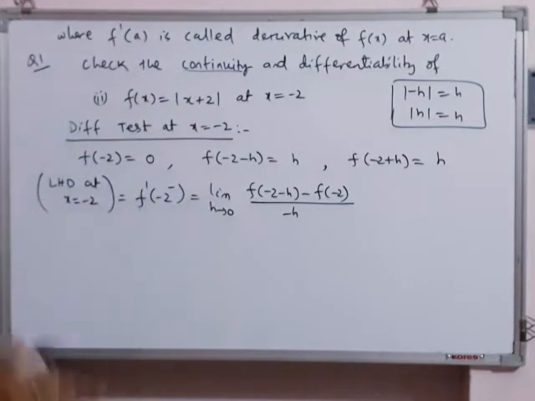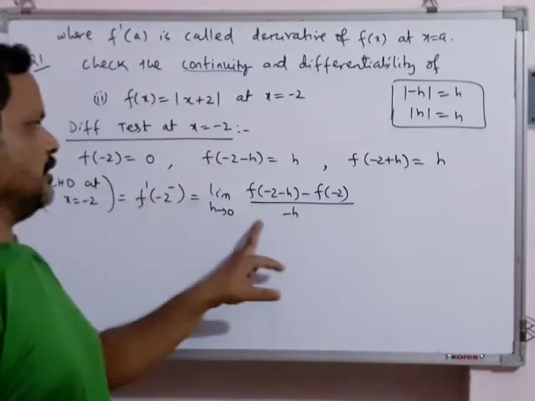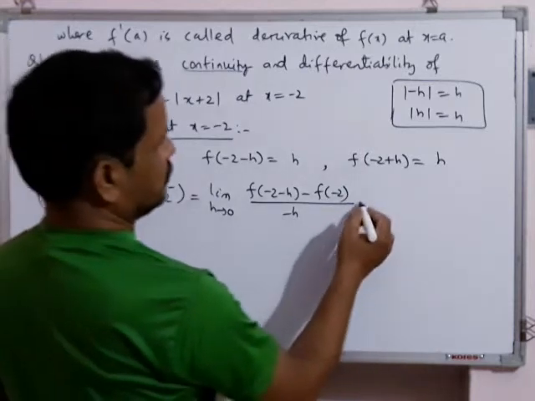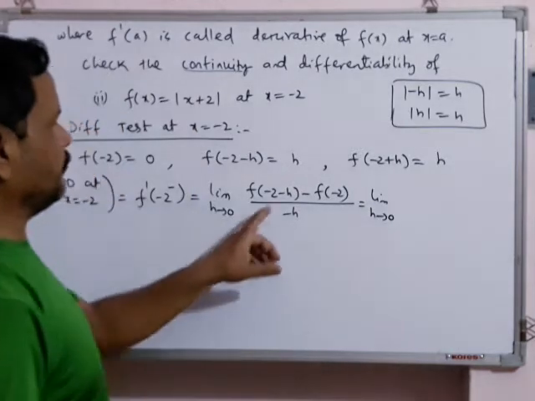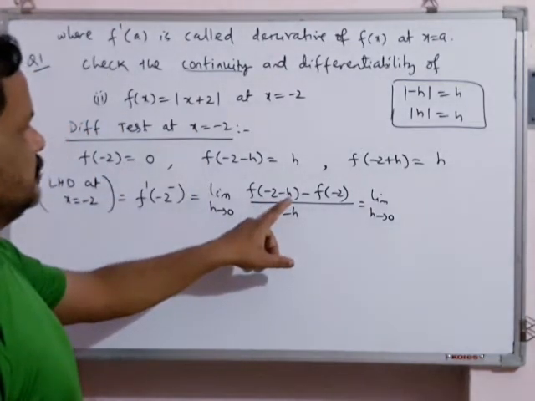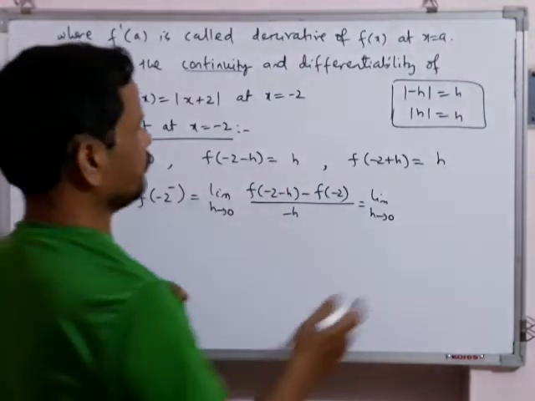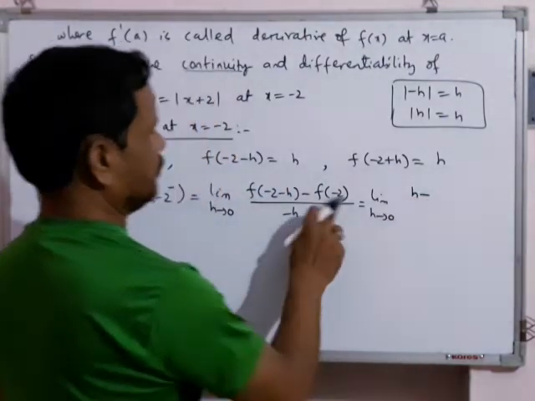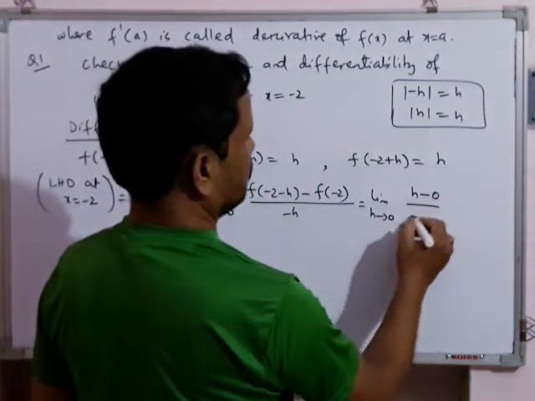You compare with the general formula, in place of a, put minus 2, you will get this. Then replace all the values, limit h tends to 0. Your f of minus 2 minus h is h, minus your f of minus 2 is 0, divided by minus h.